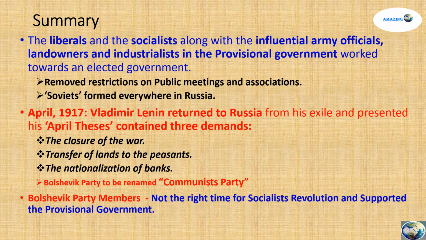The Bolshevik Party members initially thought that it was not the right time for the socialist revolution and wanted to continue their support for the provisional government. But developments subsequently changed their attitudes and soon they rallied around Vladimir Lenin.